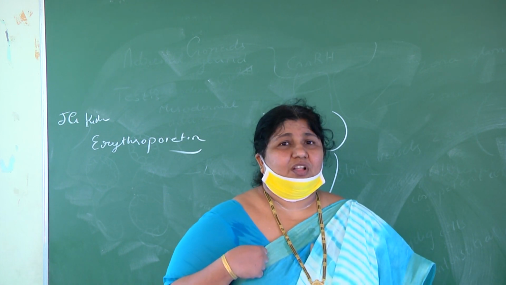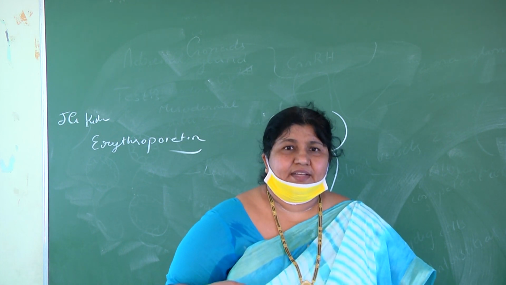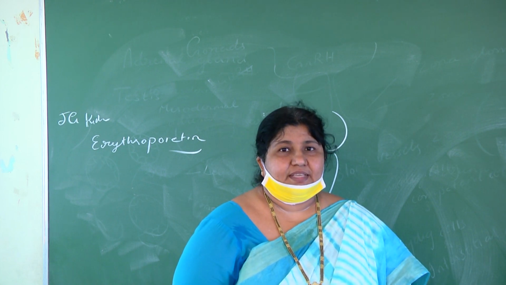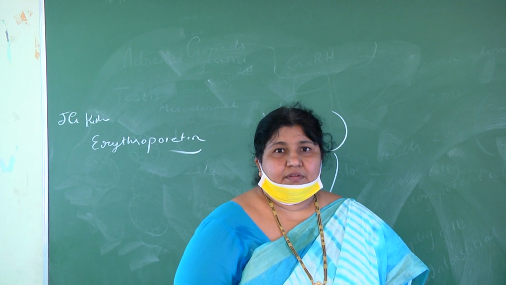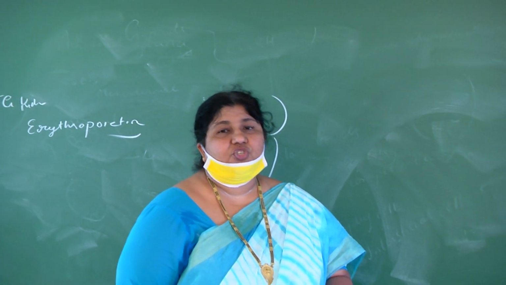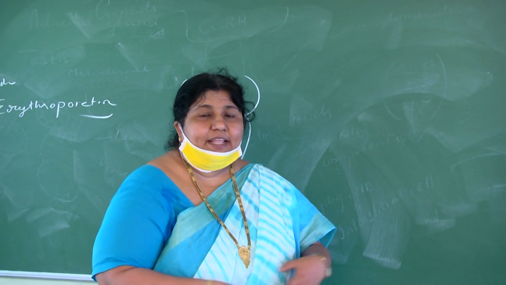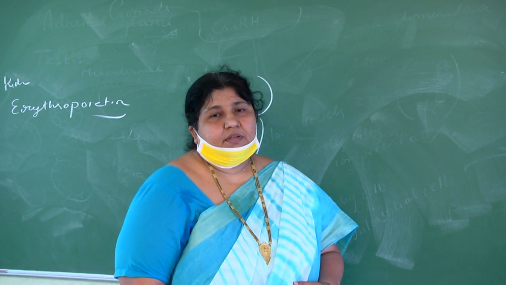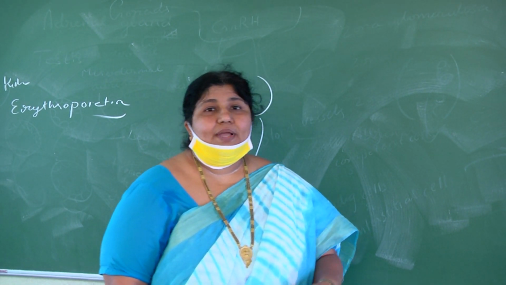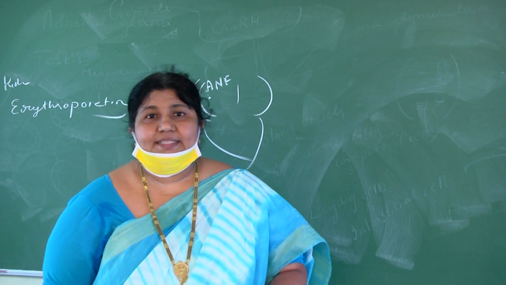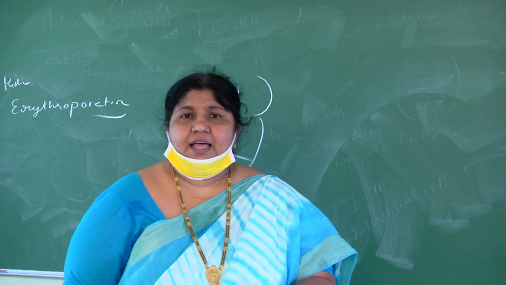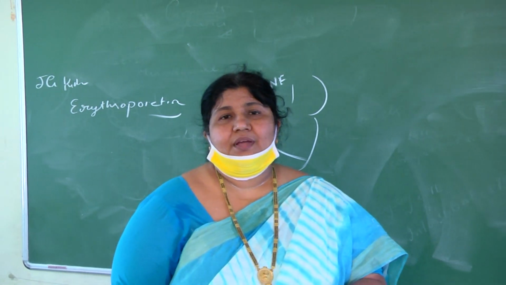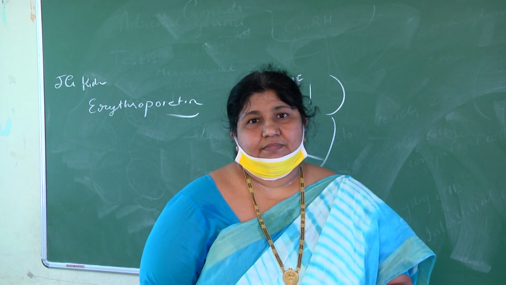Throughout our gut also, as we studied in the digestion lesson, so many hormones are being released. Like gastrin released in the stomach, which helps in the secretion of gastric juice and the motility of the stomach. Like in the duodenum, enterogastrone is released, also called gastric inhibitory peptide, which inhibits the secretion of gastric juice and motility of the stomach.